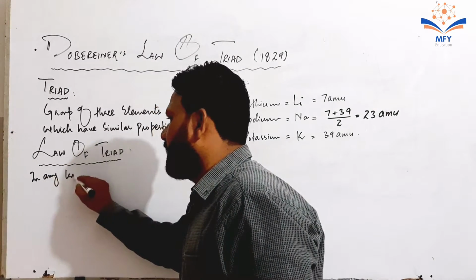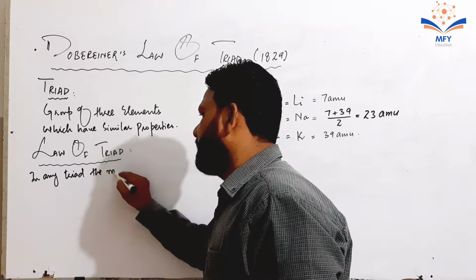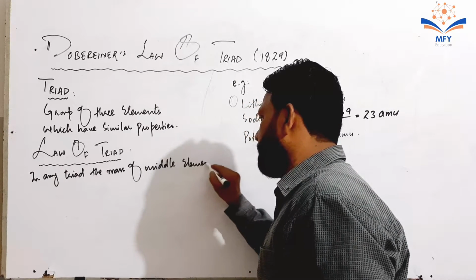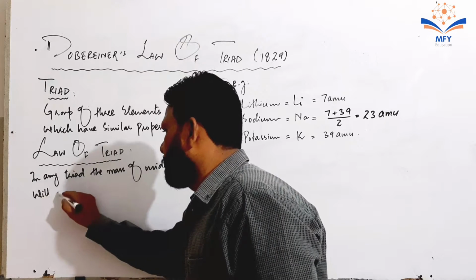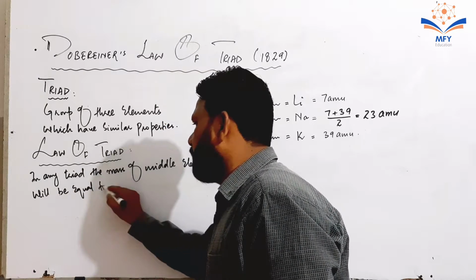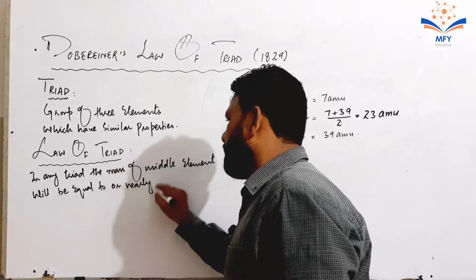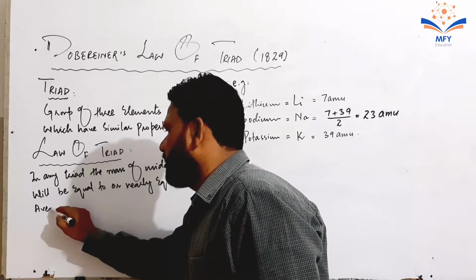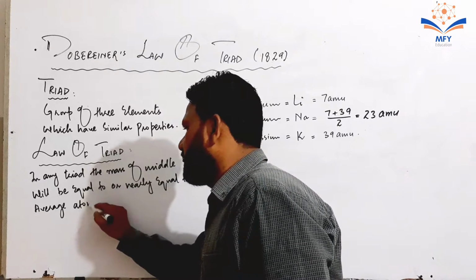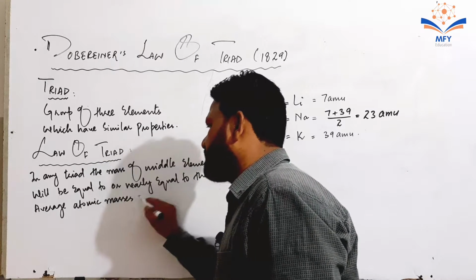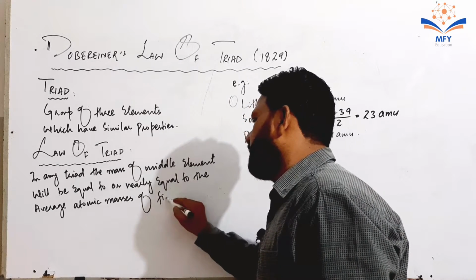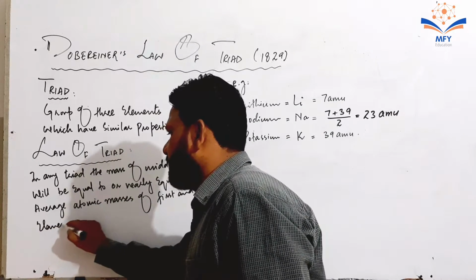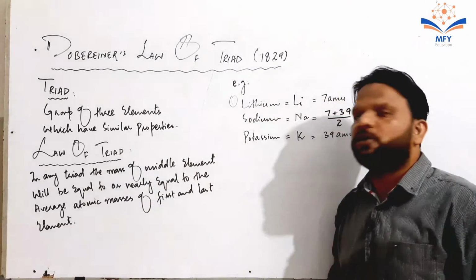In any triad, the mass of the middle element will be equal to or nearly equal to the average atomic masses of the first and last element. It is called Dobereiner's law of triads.